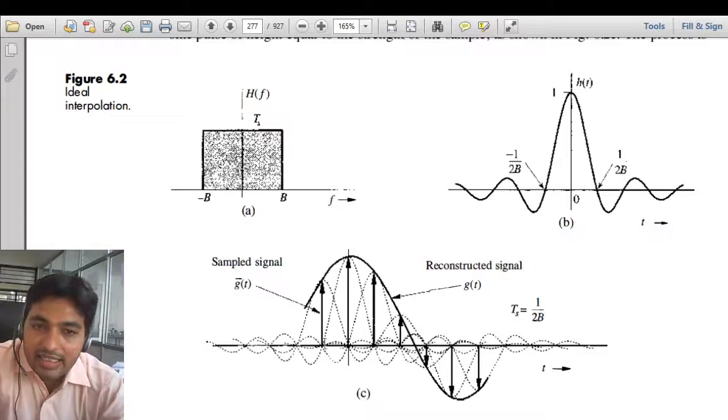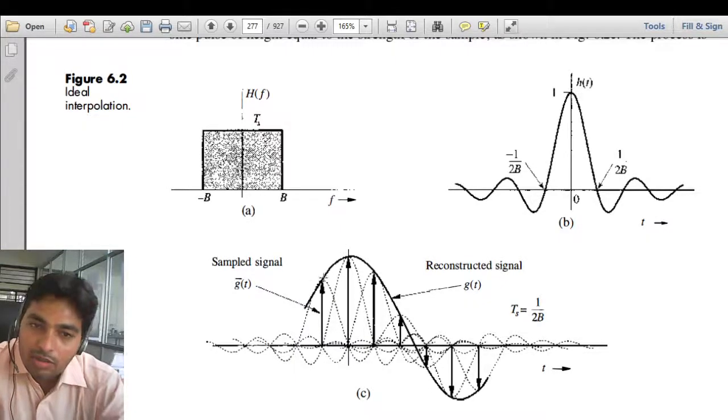At each and every instant where we have an impulse, we will have a sinc function. The sinc function of this particular sample will be maximum at this location, and all other sinc functions will be 0 at this location. You can see here there is only one maximum, and all others are 0 here.